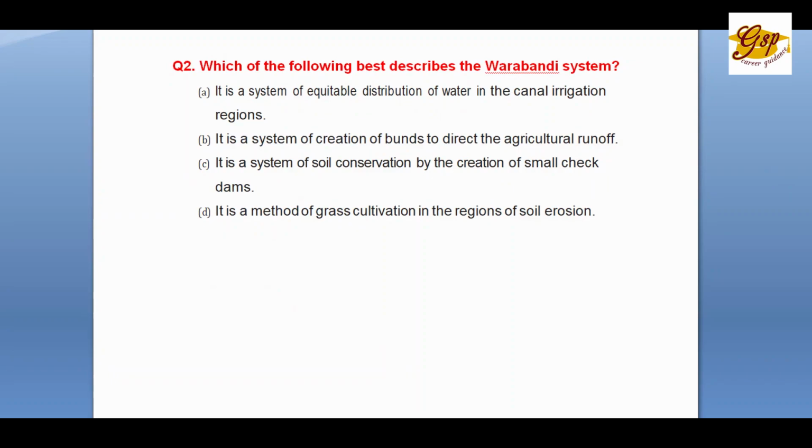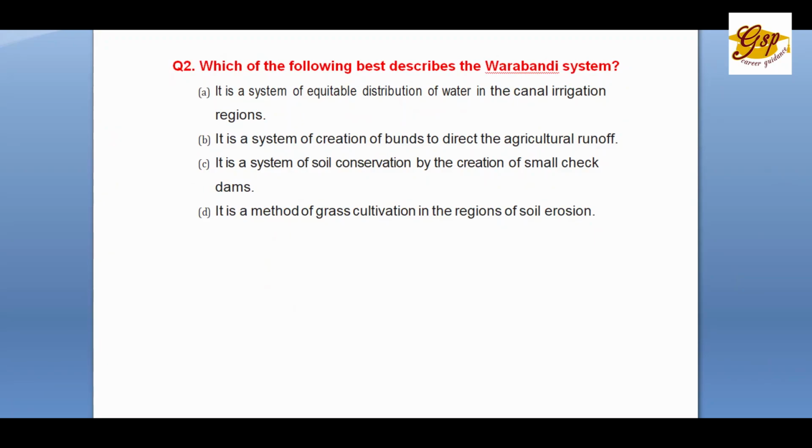Question number 2. Which of the following best describes the Warabandi system? A. It is a system of equitable distribution of water in a canal irrigation region. B. It is a system of creation of bunds to direct the agricultural runoff. C. It is a system of soil conservation by creation of small check dams. D. It is a method of grass cultivation in regions of soil erosion.